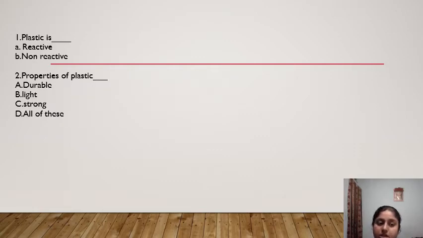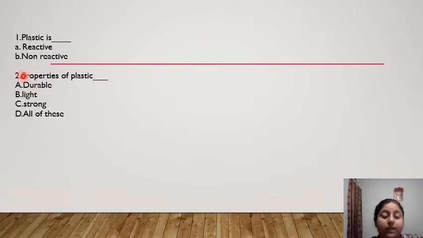Now here is a question in front of you. Plastic is reactive or non-reactive? Fill in the blank. Yes, very good students. Plastic is non-reactive. So the answer is B.